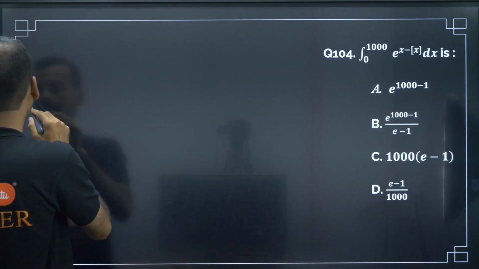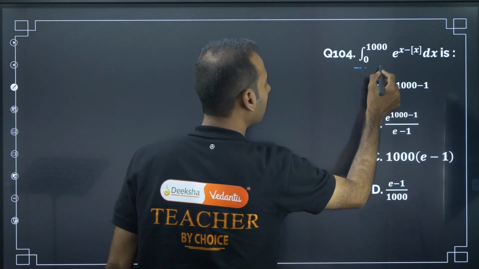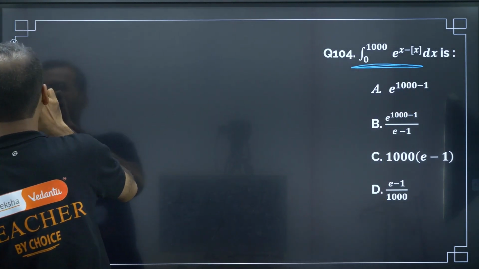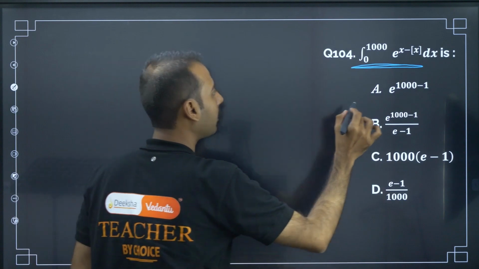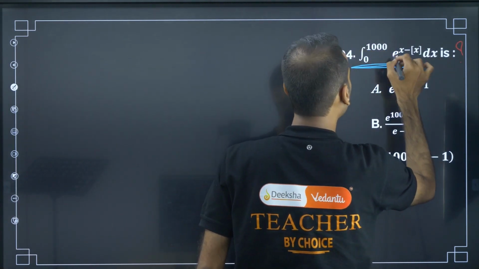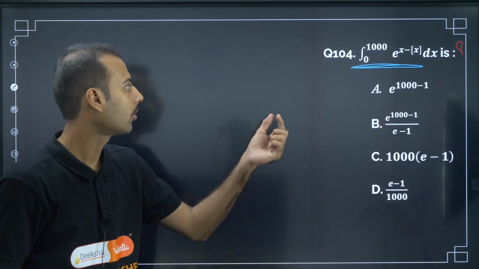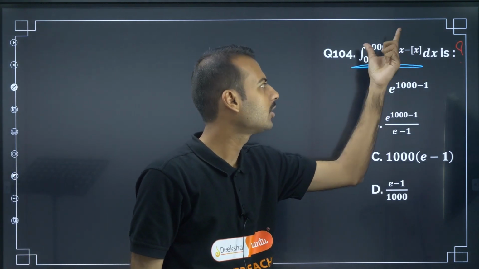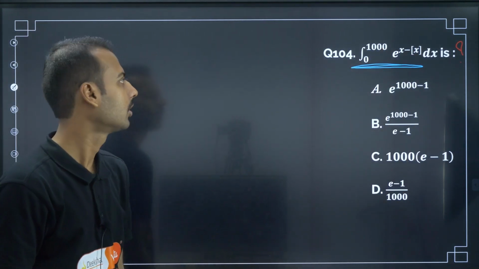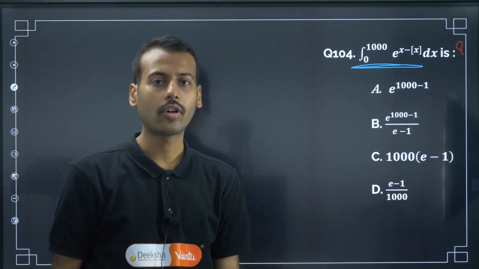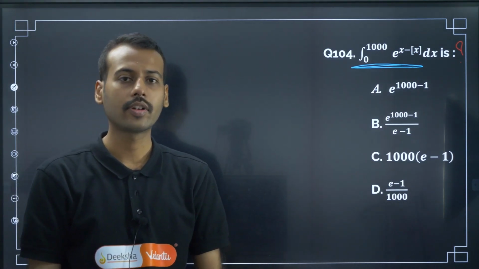So the question is, they have given some integral and they are asking us to evaluate this. What is the value of this? So we have to evaluate this. To solve this problem, see here, x minus floor of x is the fractional part function, so some knowledge about periodic functions is required.